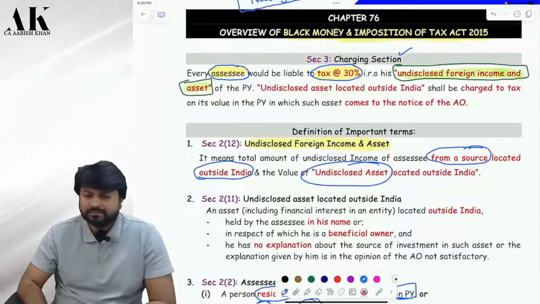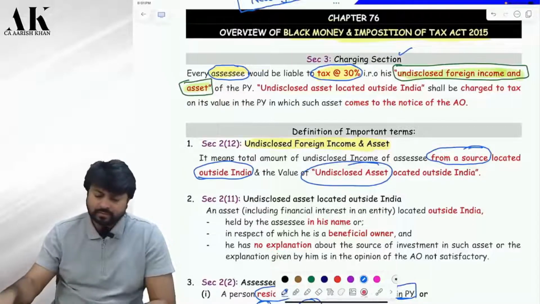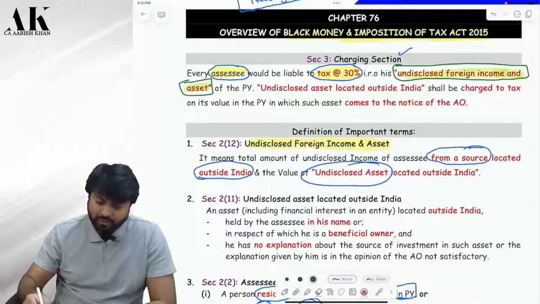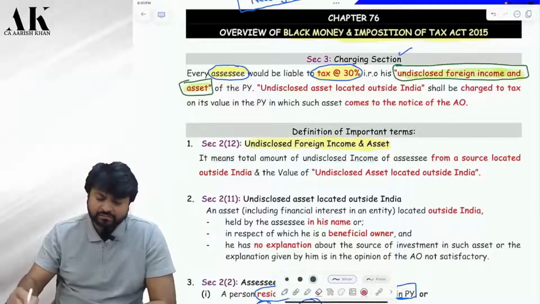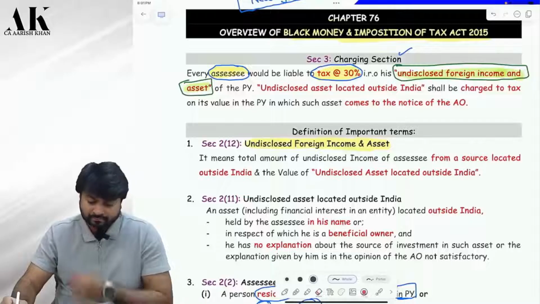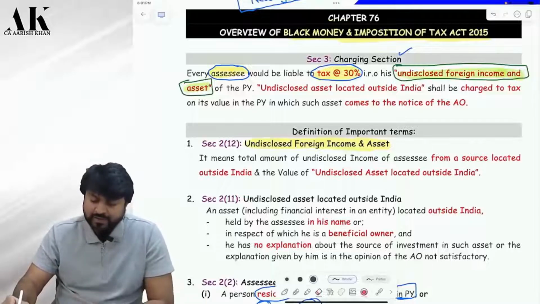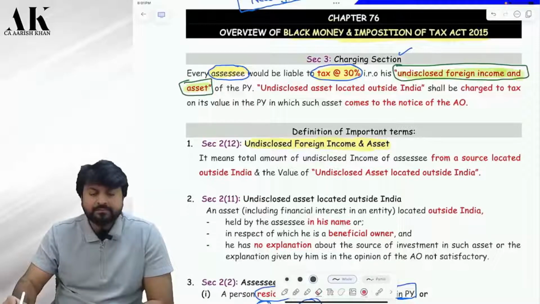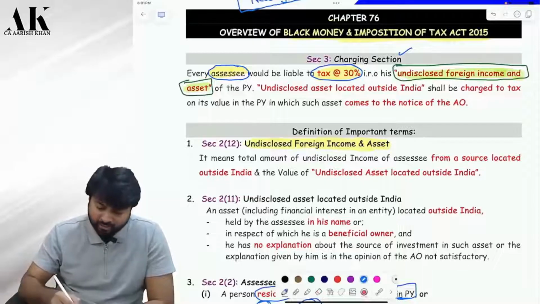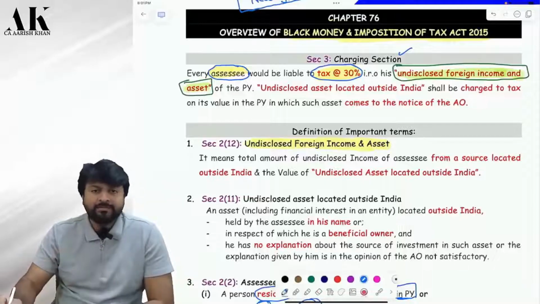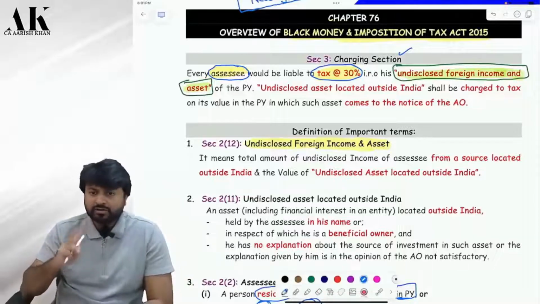Tell me please. So what do I mean by the phrase undisclosed? Undisclosed foreign income and undisclosed asset. There are two things on which the government is charging. The charge over here is on two items.